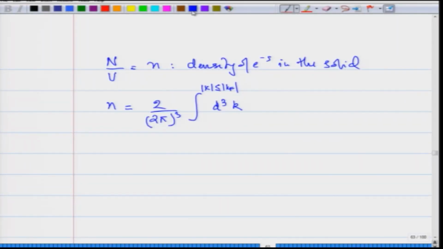And the way to think about it is that in the momentum space, with axes k_x, k_y and k_z, we are going to consider a sphere.